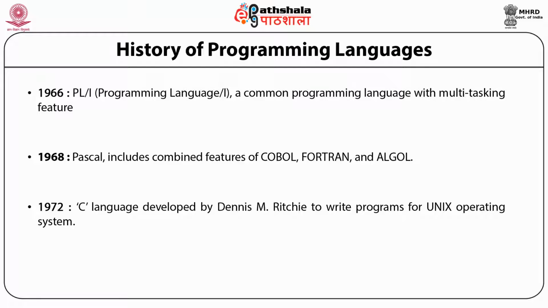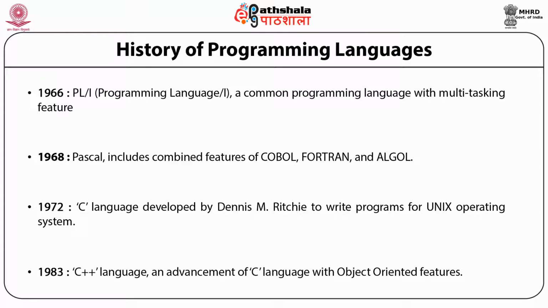In the development of programming languages, 1972 is very important, because the C language, which is very popular in the field of programming, was developed in this year. That language was developed by Dennis Ritchie, and he developed it for developing the Unix operating system.